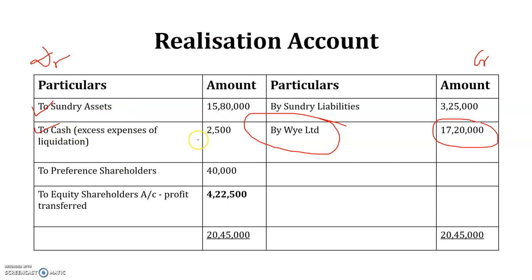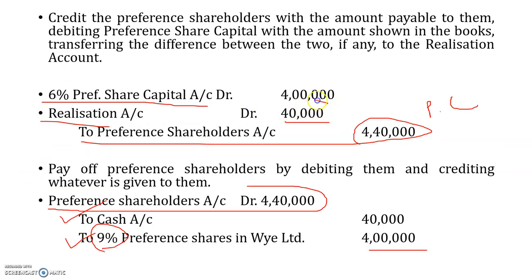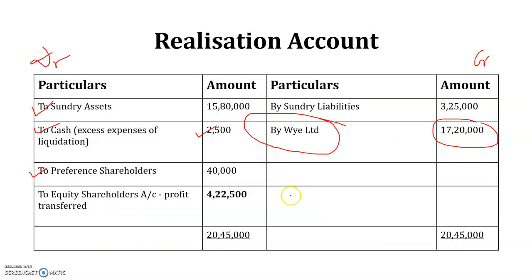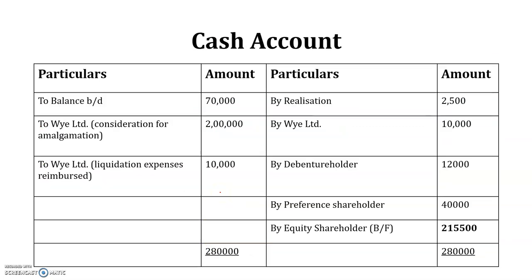This is in excess of liquidation which we have passed here. Then to preference shareholders, this amount we have to write 40,000 because it has been transferred to the realization account. So we total this side up, we get 20 lakh 45,000, transfer it here, and the balancing figure is 4 lakh 25,000, which is to equity shareholders account as profit transferred. So next we move on. Similarly, we prepare the cash account. We debit the items, we credit and put it here. Those journal entries which were related to cash shall be brought in here.